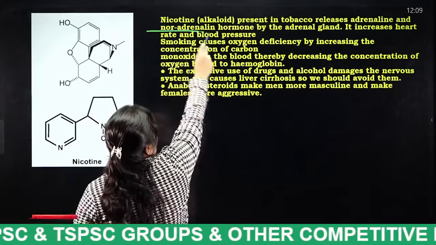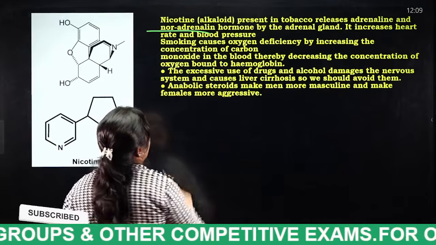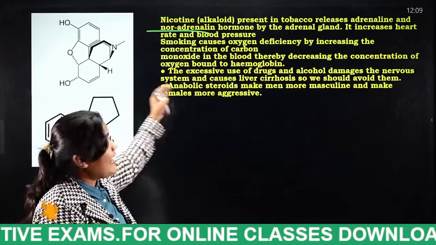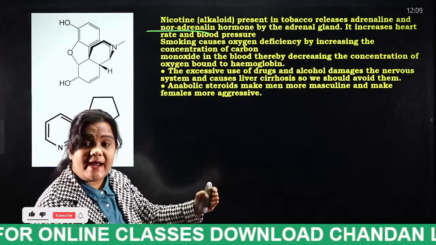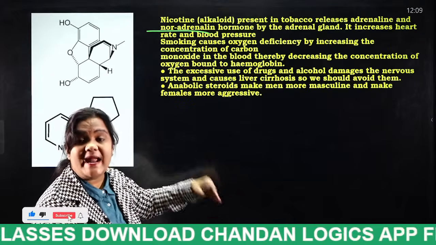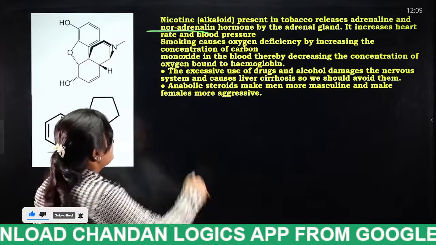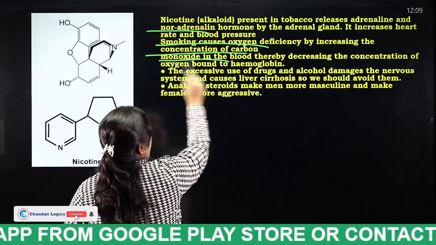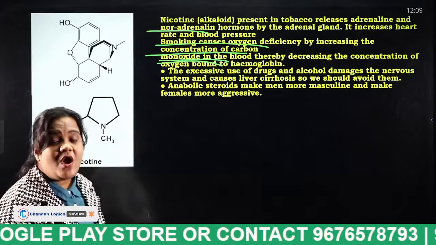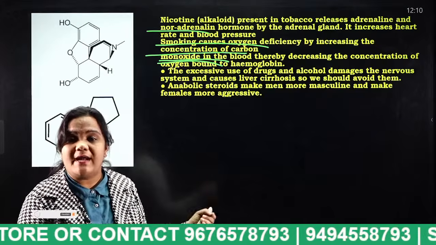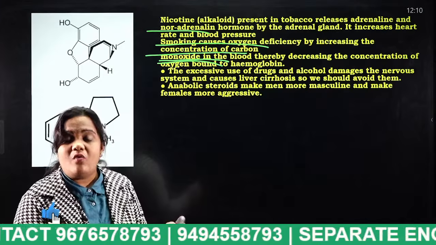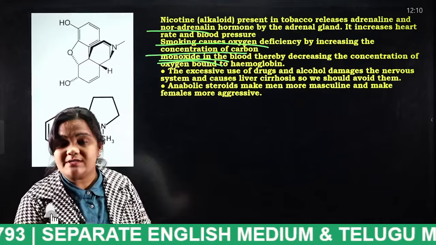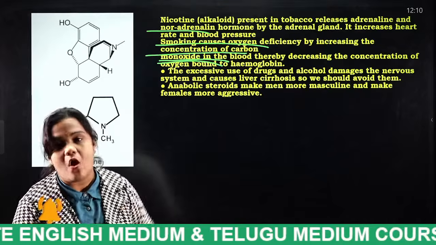Nicotine present in the tobacco releases adrenaline and noradrenaline hormones from the adrenal gland. It increases heart rate and blood pressure. This nicotine will increase the heart rate and even blood pressure also. Smoking causes oxygen deficiency by increasing the concentration of carbon monoxide. So instead of oxygen, this smoking will increase the extent of carbon monoxide by decreasing the extent of oxygen.